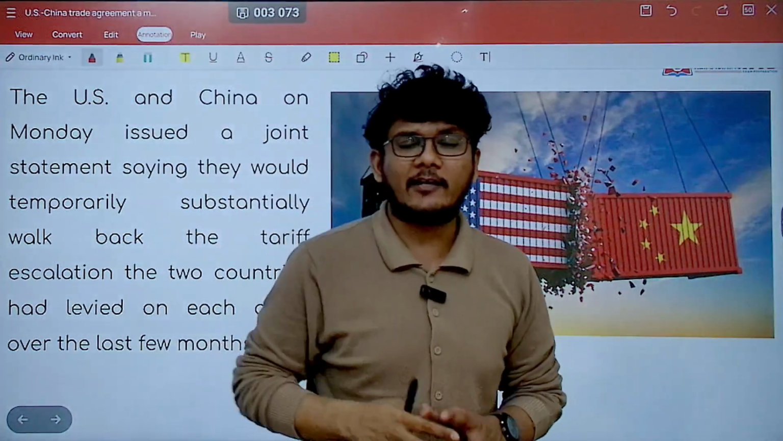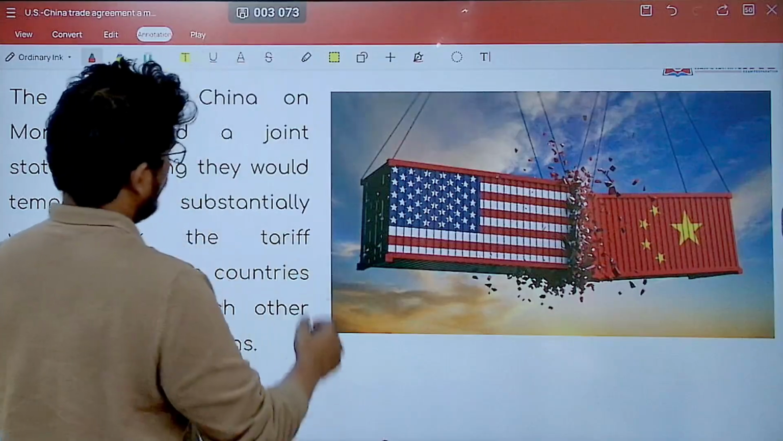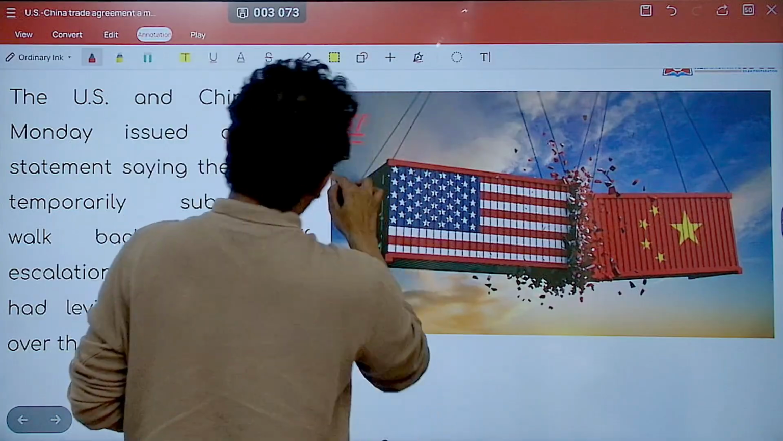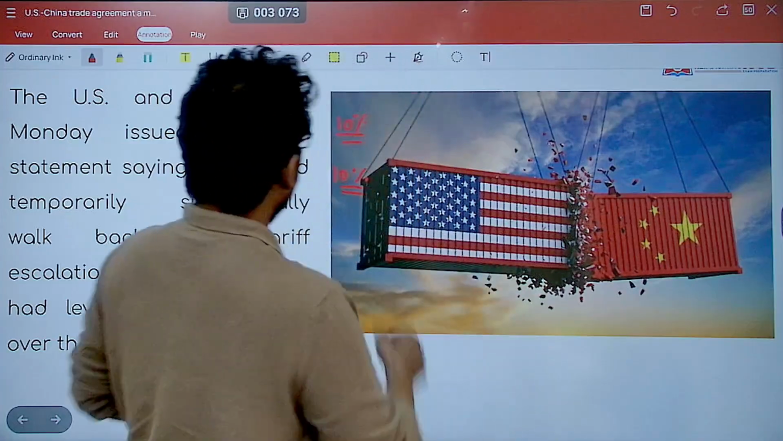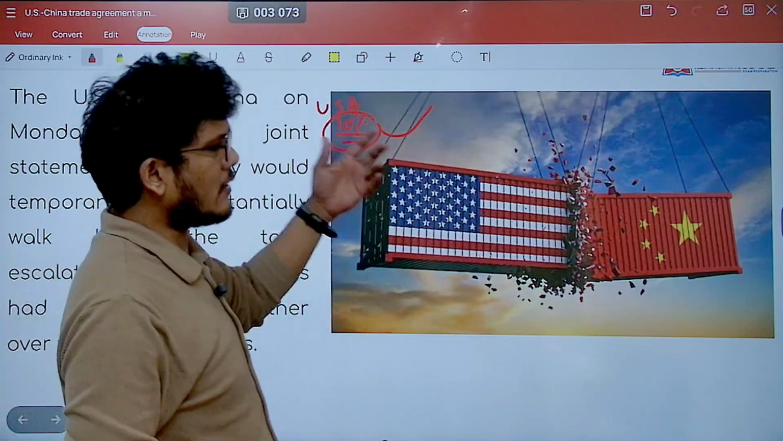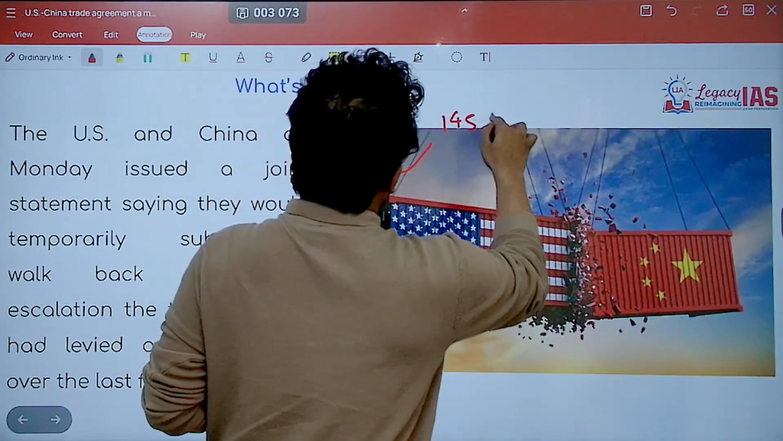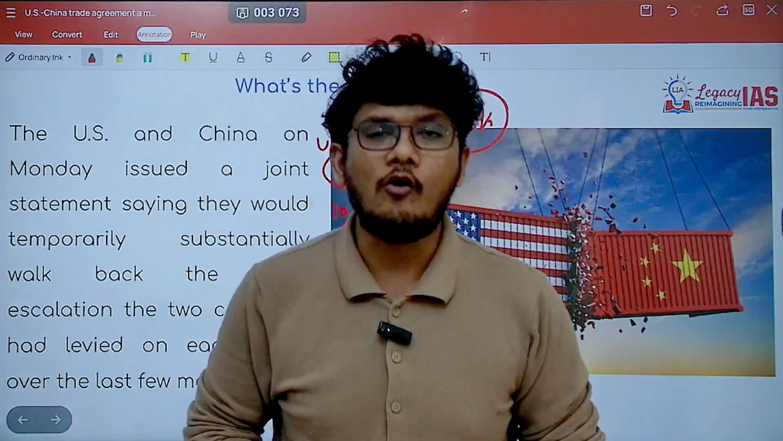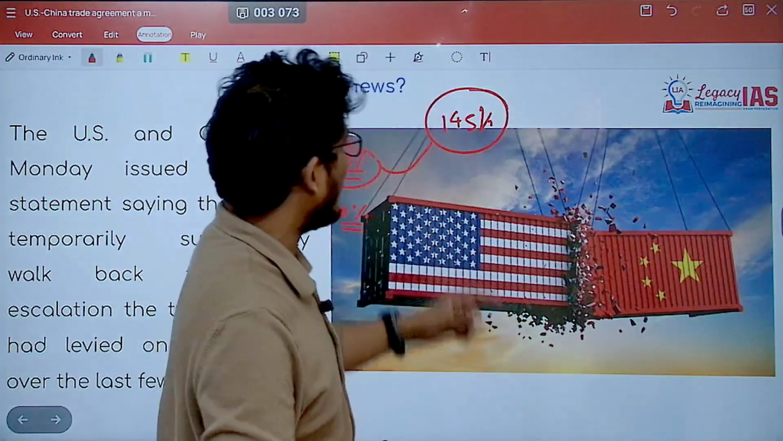Import tax means what? Tariffs. We will increase the tariffs. So what did the US do? Earlier, the tariffs by US on Chinese goods were 10%, and the tariffs by China on US goods were 10%. So what did Trump do? Trump simply started increasing the tariffs. It increased to 34%, then 104%, then finally it reached 145%. That means a thing worth $100 will now be bought at $245 by US citizens, because 145% is the tariff on that.